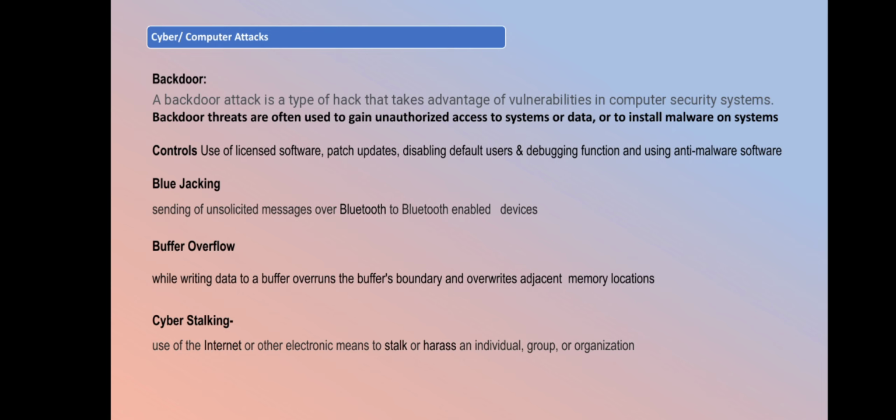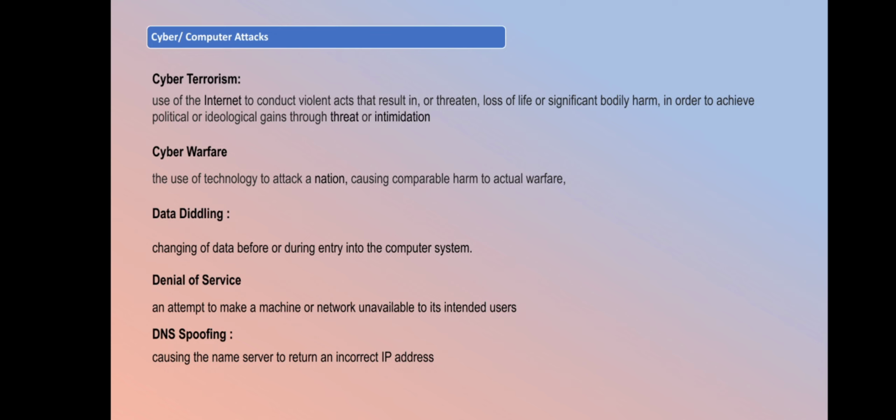Cyber stalking is stalking or harassing someone on the internet, like on social media. Cyber terrorism is the use of the internet to conduct violence, equal to physical terrorism, threatening someone's life, sending them messages threatening their life.